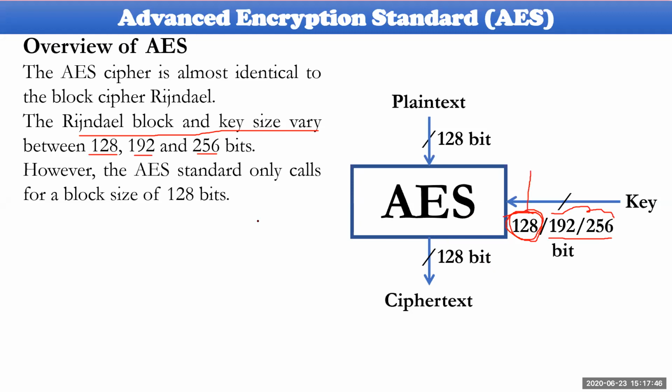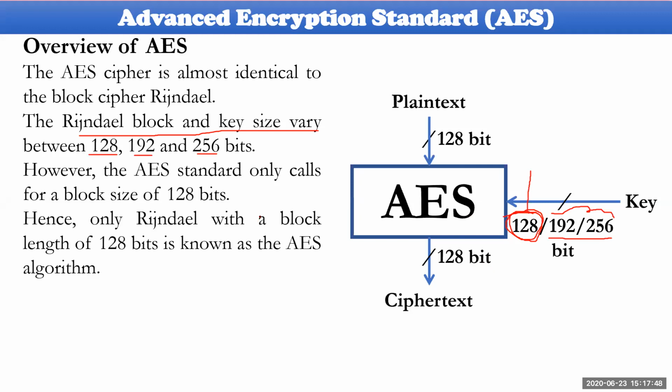Rijndael's block size is 128 bits as input for the AES algorithm. The plain text must be 128 bits only, and Rijndael provides 128 bits as ciphertext. The same thing is provided by AES also.